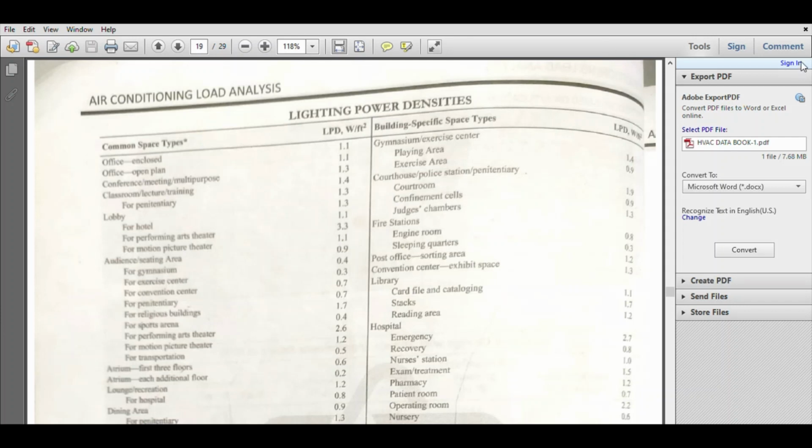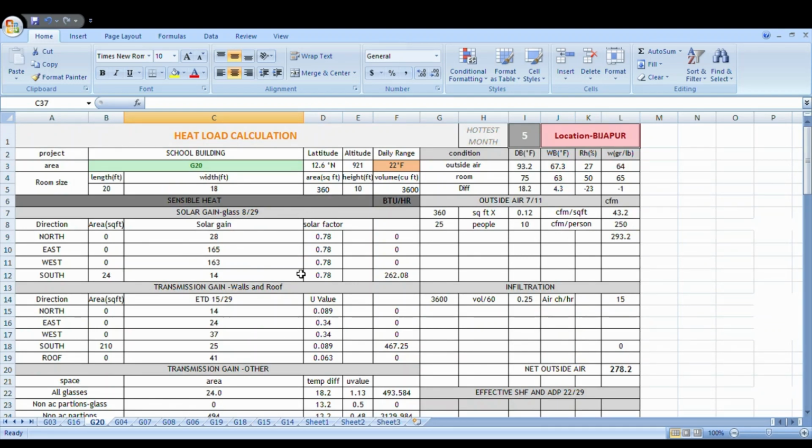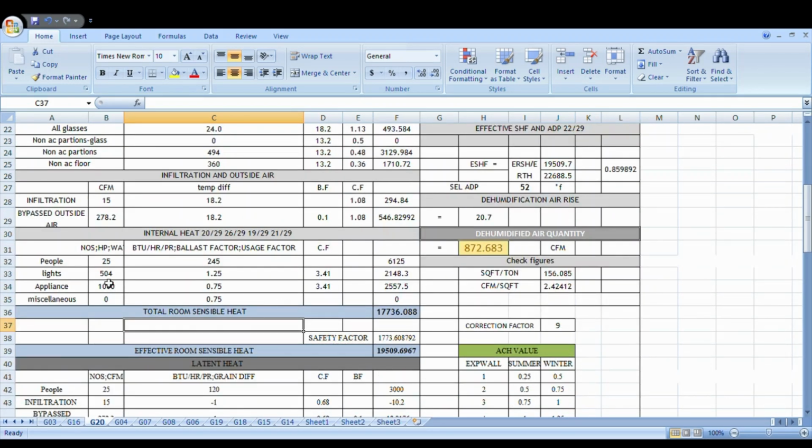Okay, see here, 1.4 into our area 360, so you will get 504.